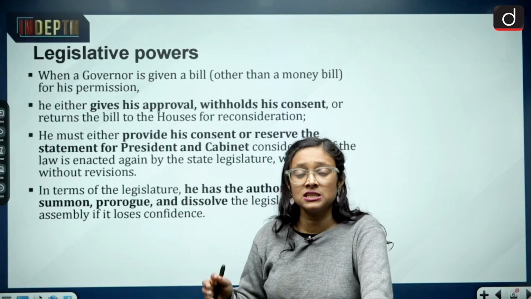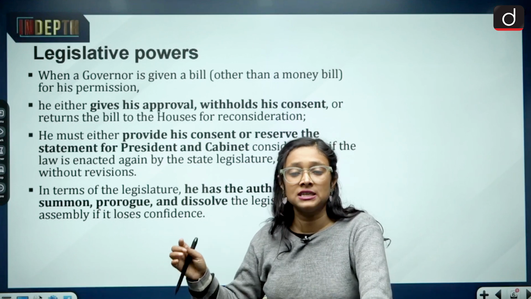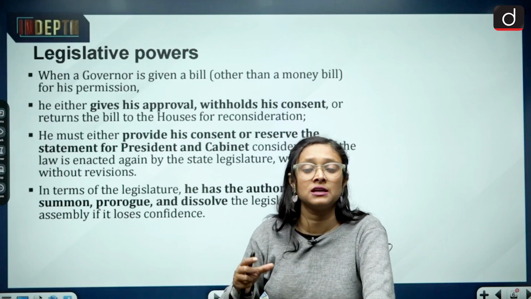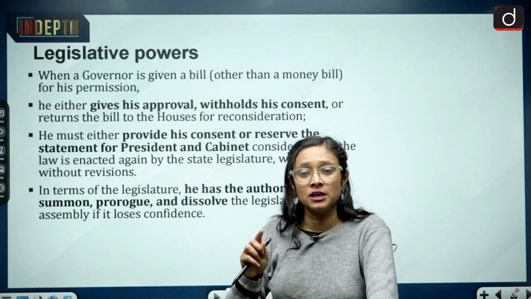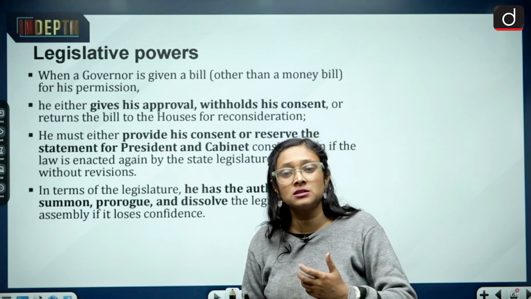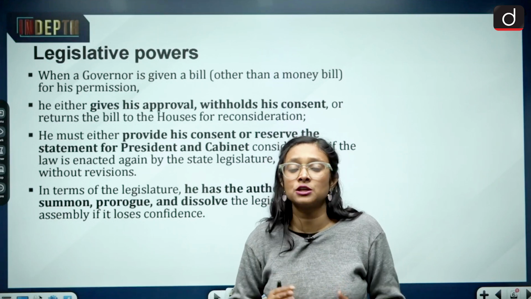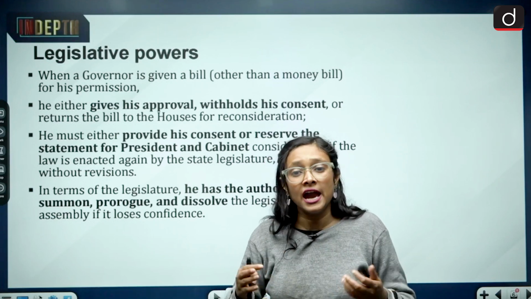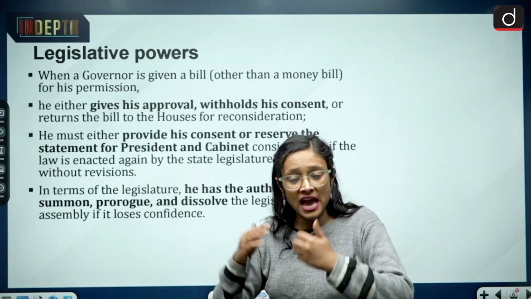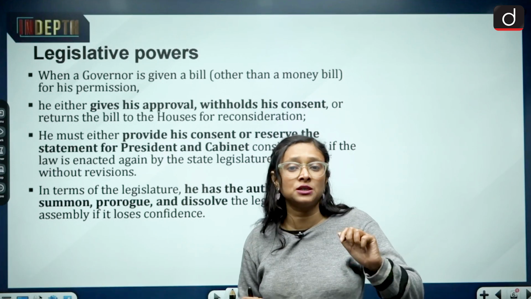So this was the case in which the state legislative assembly approached the court, and they said that the governor is behaving like the opposition, not like the link between the state and the center. He is the linkage between the state and center, so the governor should behave accordingly, and his actions should contribute to the development of the state. But his actions feel like he is trying to obstruct the development of the state.